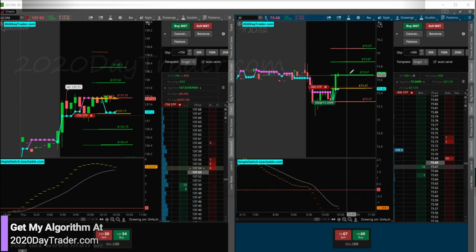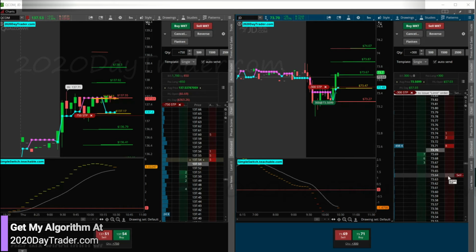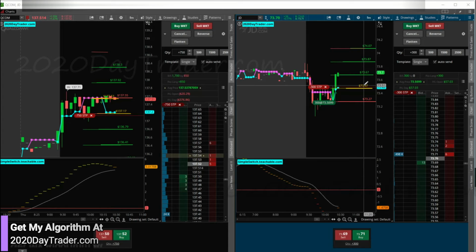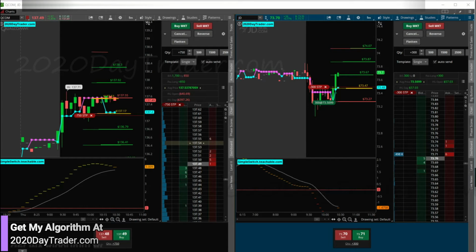All right, so we're getting through the target, and we're approaching high of day, so I should expect some resistance popping up here shortly. But our entry was what, 73.50. Just gonna put that in the log real quick. 73.51, really.